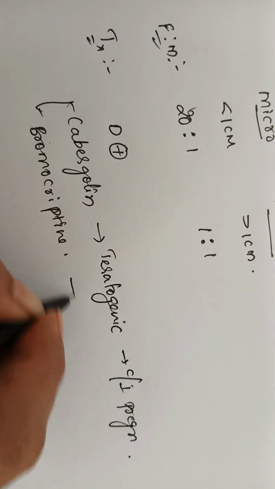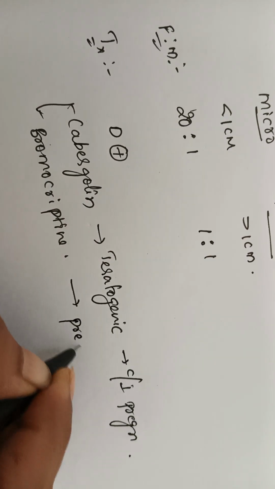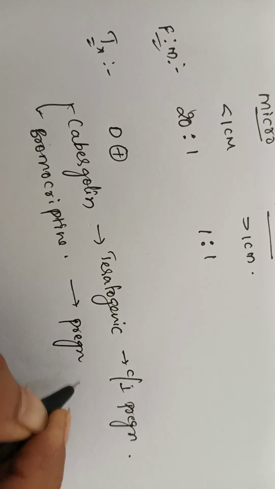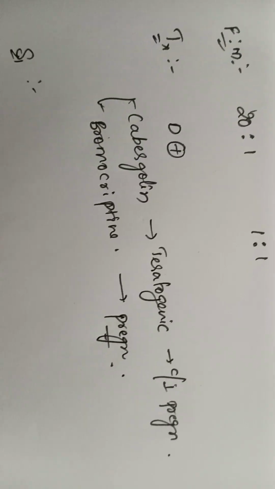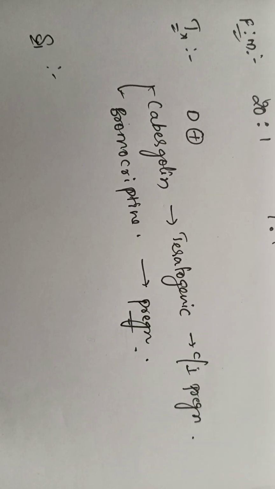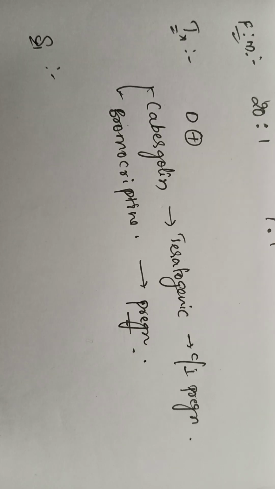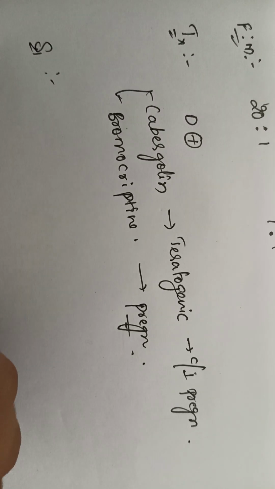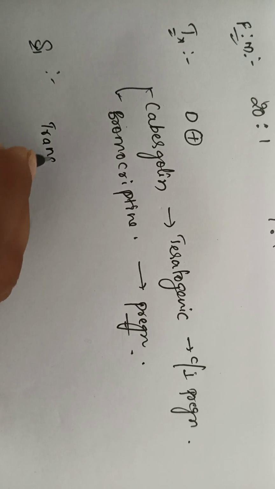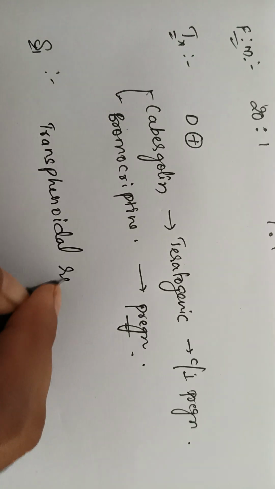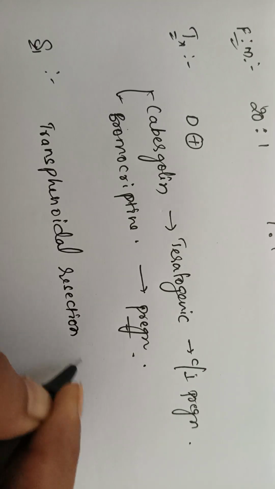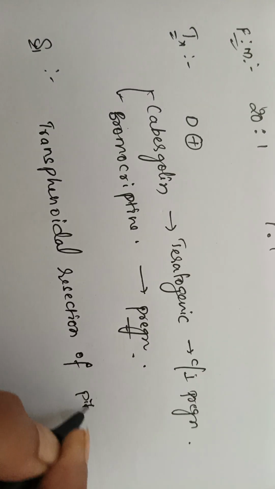So what should you give in pregnancy? Bromocriptine. Okay. So this is the treatment. What along with this? If it is macroadenoma and it is compressing other structures in the brain, then you should go for surgery. Same like acromegaly, transsphenoidal resection of the pituitary gland.